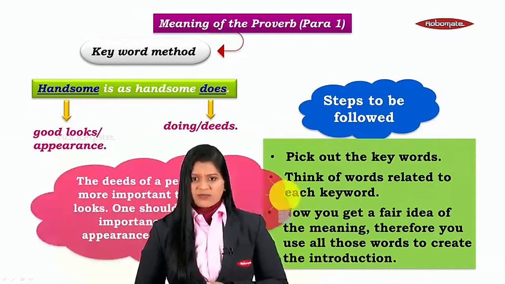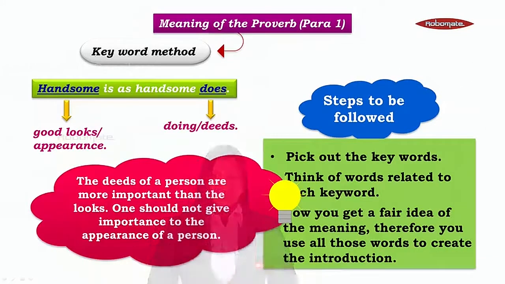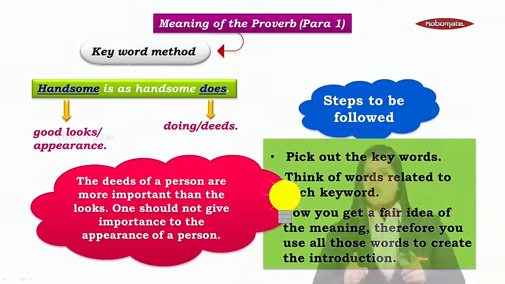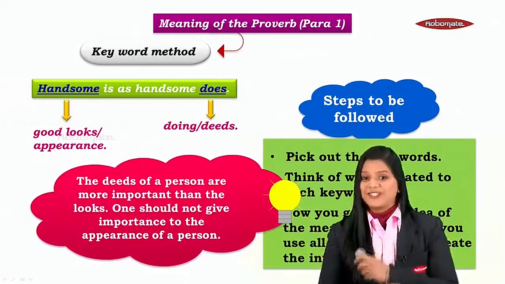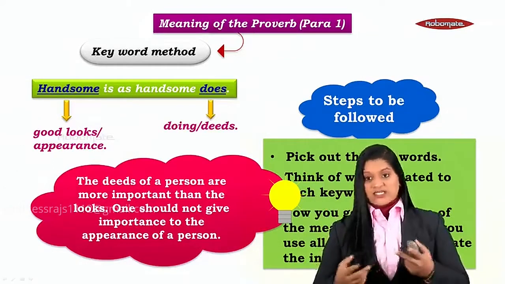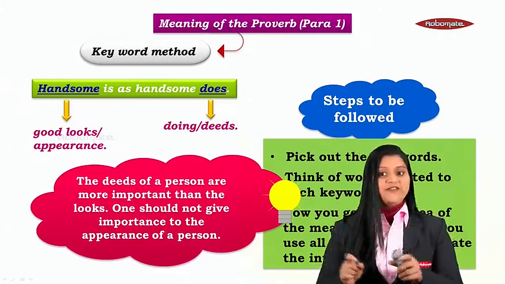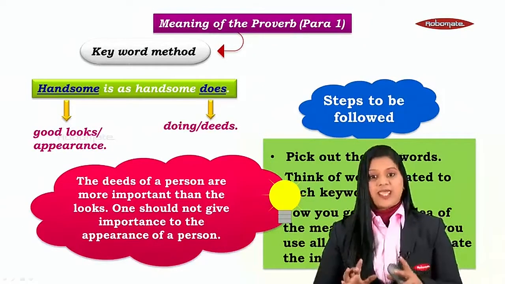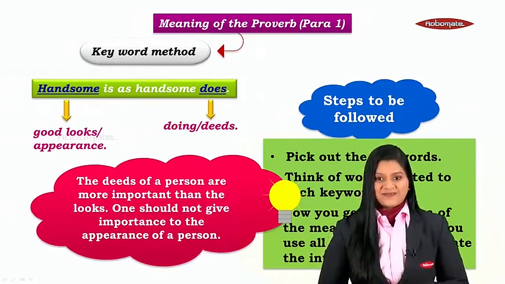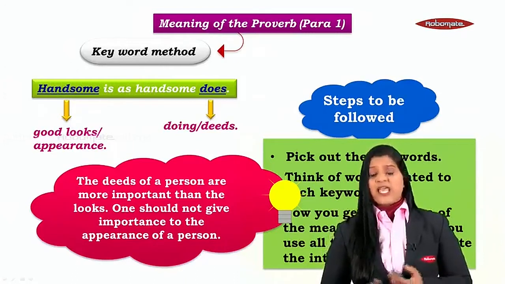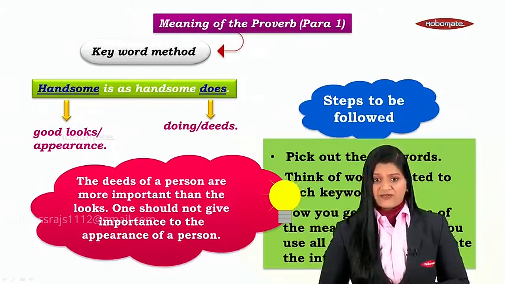Okay, now how is it possible? It's as simple as, if you put together these words, you can write something like, the deeds of a person are more important than the looks. One should not give importance to the appearance of a person. Doesn't it mean that? Isn't it? So now, through these keywords, we were able to put together some good meaning here. We can put this as our introductory paragraph.